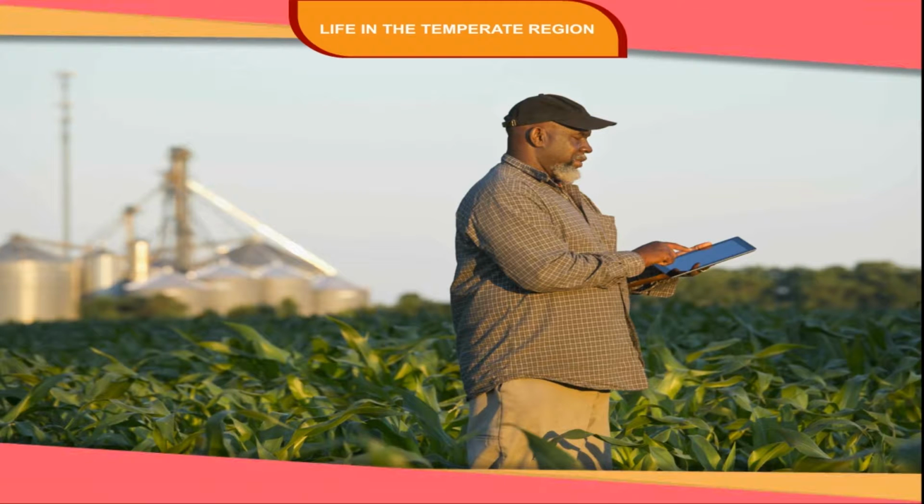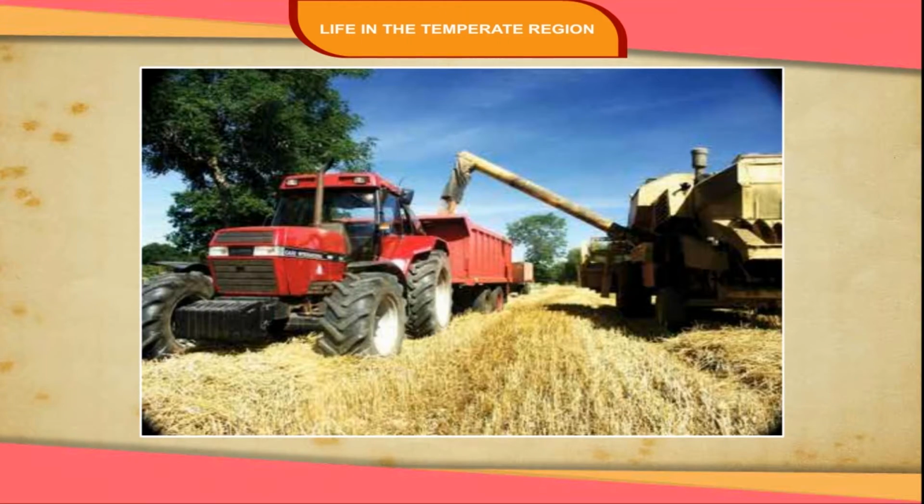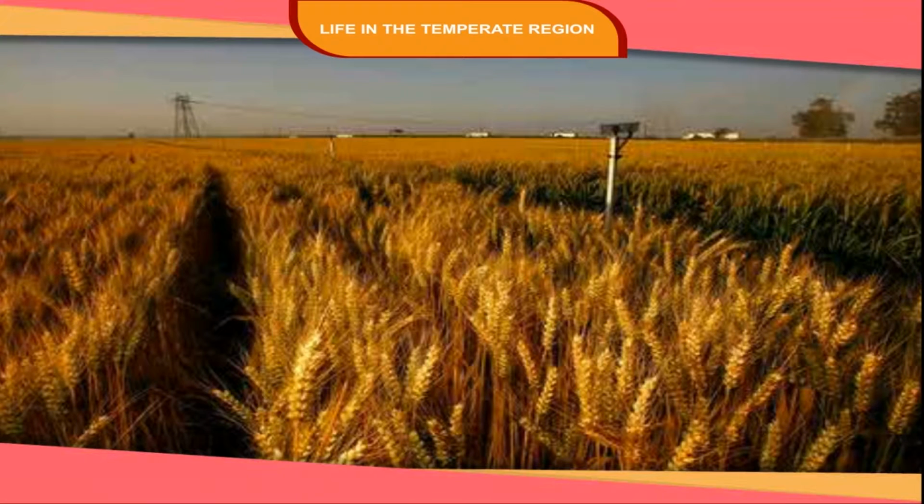People. People are very hardworking and have harnessed technology to utilize their rich natural resources. Scientific methods of cultivation and use of tractors, harvesters, and combines have made this region a surplus food producer. This is why they are called the granaries of the world. Most of the produce is sold as farming is commercial in nature.